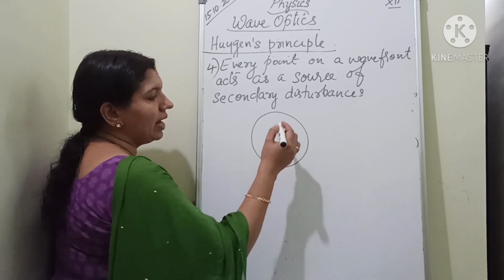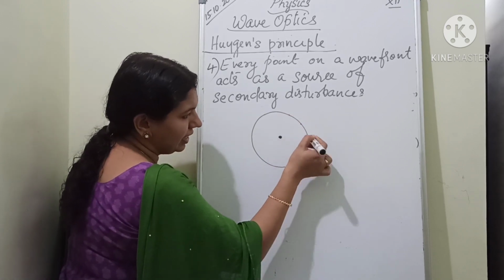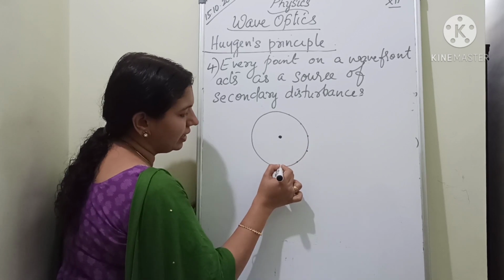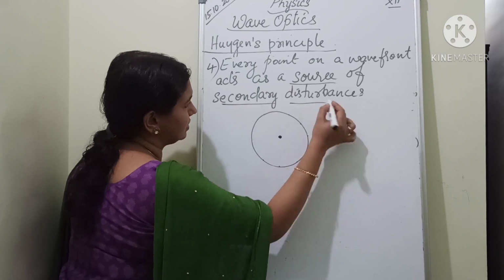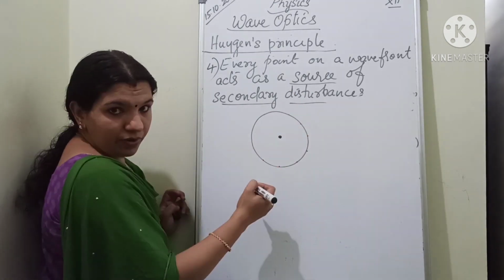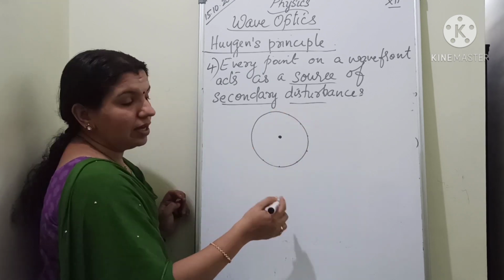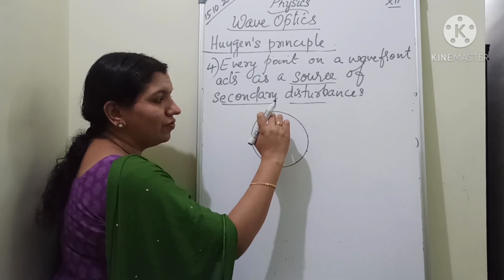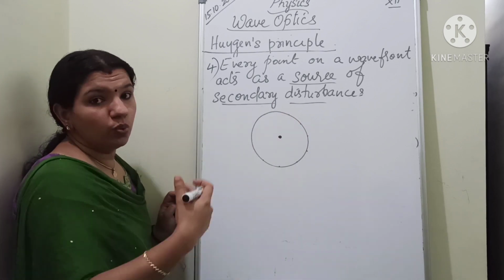Each point in this wavefront will act as a source of secondary disturbance, which means each point will result in the formation of new waves.